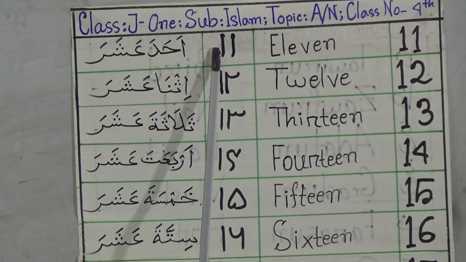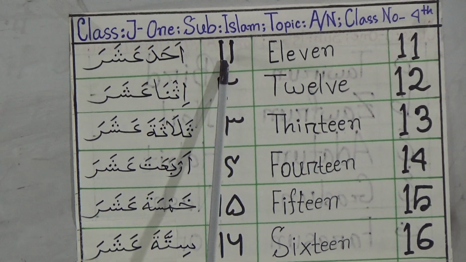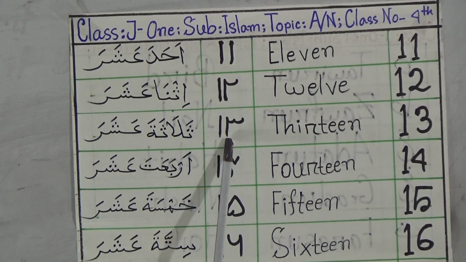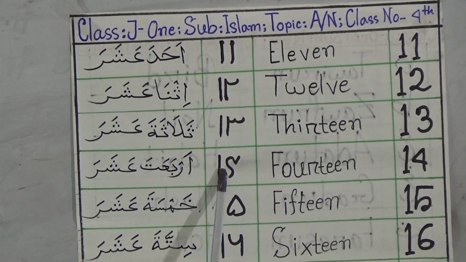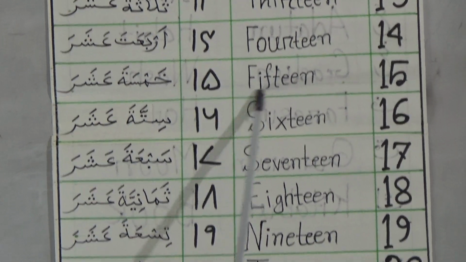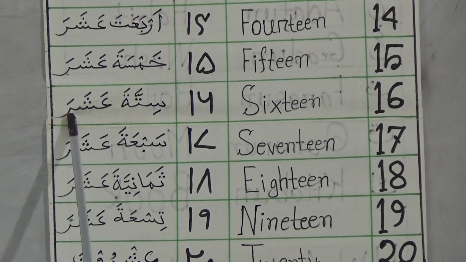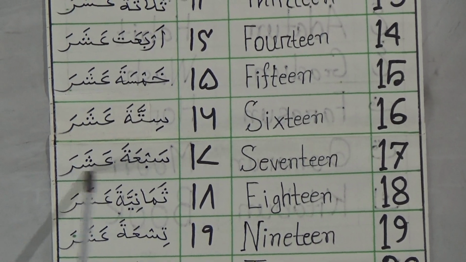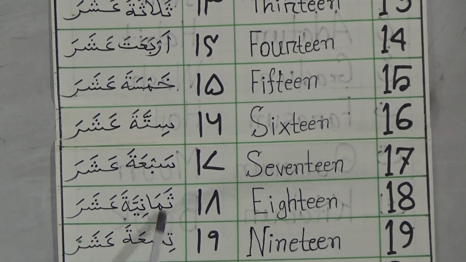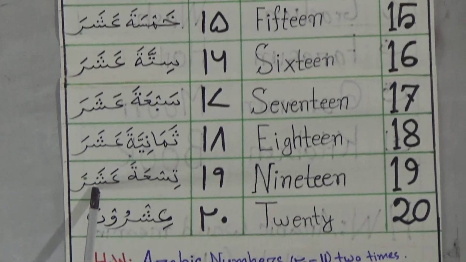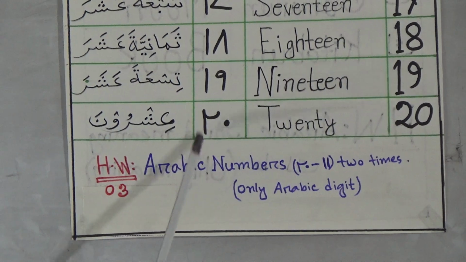This is Ahada Ashara, 11. Ithna Ashara, 12. Thalathata Ashara, 13. Arba'ata Ashara, it means 14. Khamsata Ashara, it means 15. Sittata Ashara, it means 16. Sab'ata Ashara, it means 17. Samaniyata Ashara, it means 18. Tis'ata Ashara, it means 19.